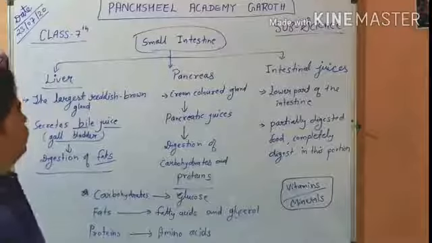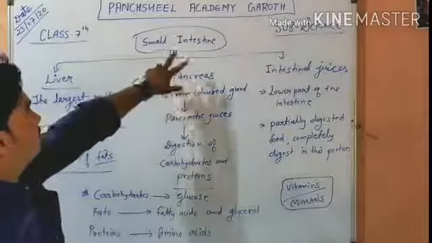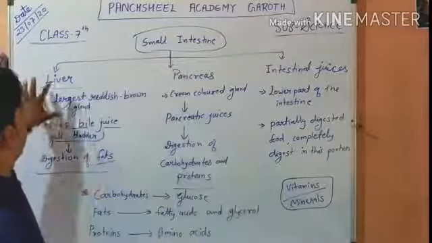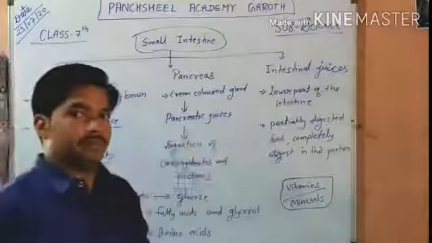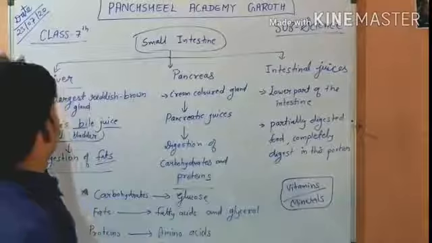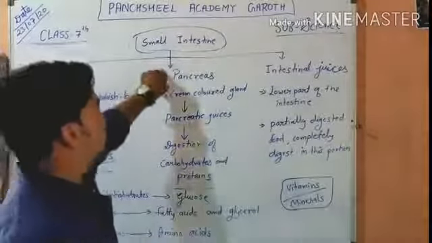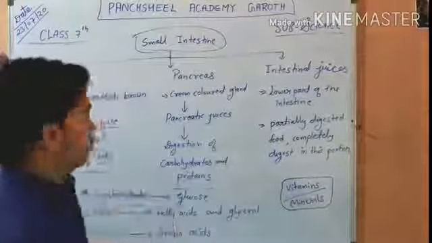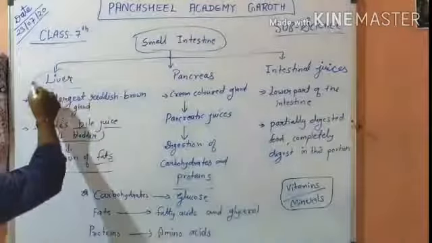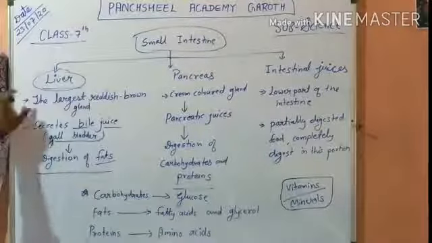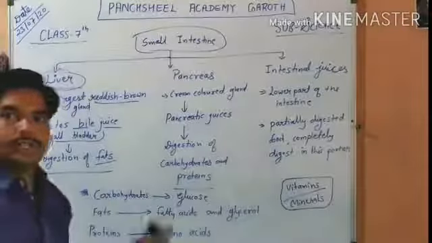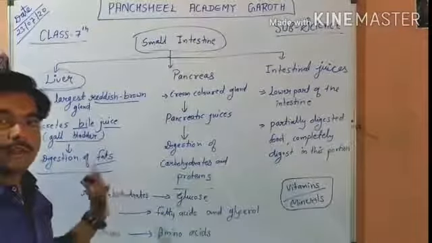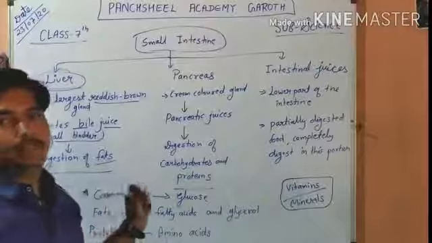So we have just discussed that the small intestine has these three main secretions for complete digestion. First is bile juice from the liver, then pancreatic juice and intestinal juice. So we must know about it. Liver is the largest gland and it is reddish brown in color. It secretes bile juice, and bile juice helps in digestion of fat.